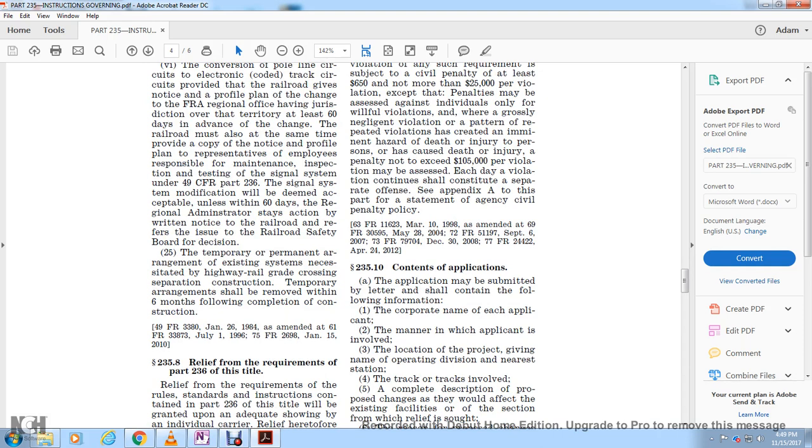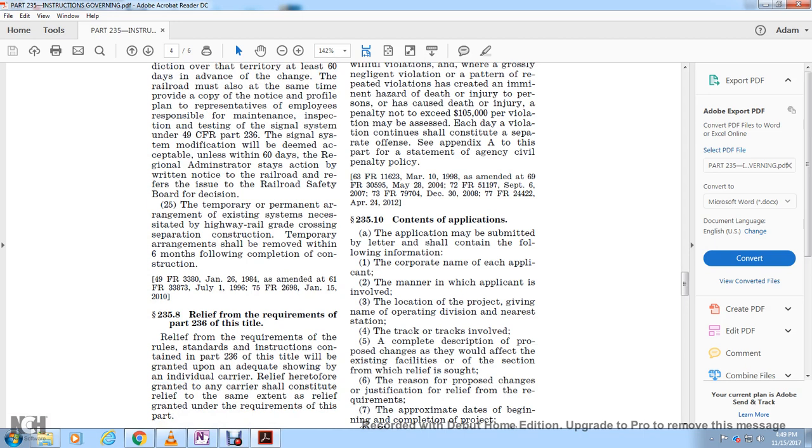Section 235.8, relief from the requirements of Part 236 of this chapter. Relief from the requirements of the rules, standards, and instructions contained in Part 236 of this title will be granted with the adequate showing by the individual carrier. The relief hereto granted to any carrier shall constitute relief to the same extent as the relief granted under the requirements of this part.